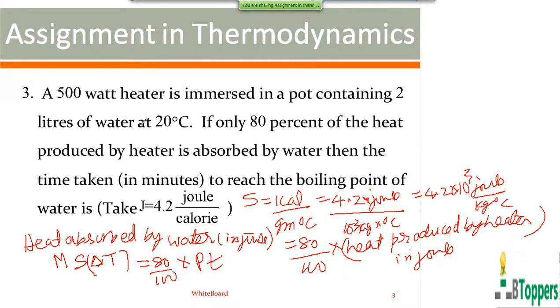For 2 liters of water, mass of water is equal to volume of water into density of water. Volume of 2 liters means 2 into 10 power minus 3 cubic meter. Density of water in the SI system is 10 power 3 kg per cubic meter. So you get the mass of the water in the pot to be 2 kg.